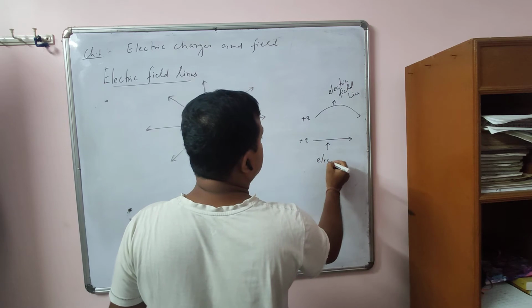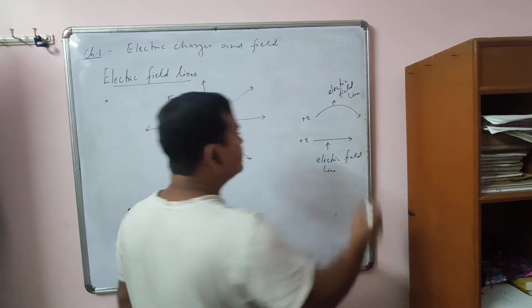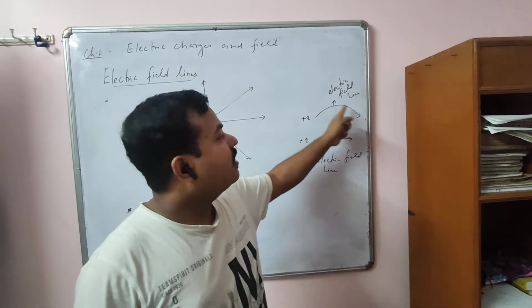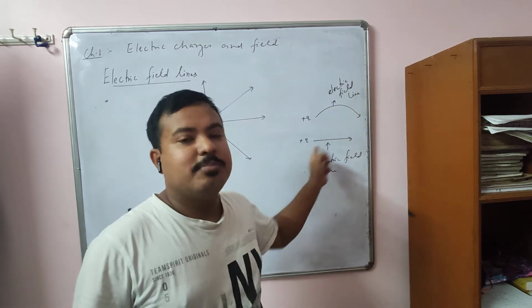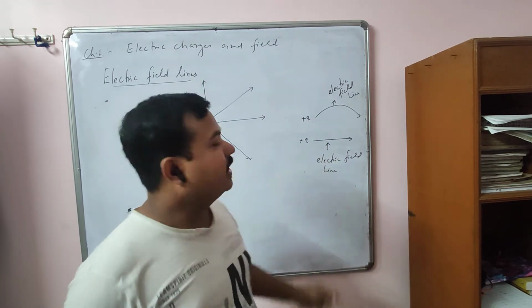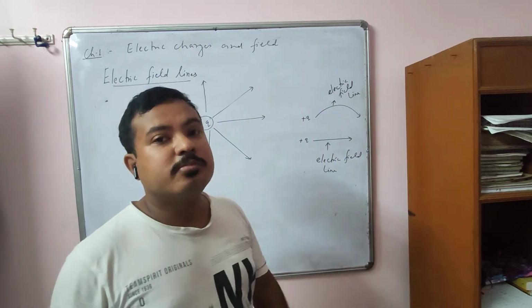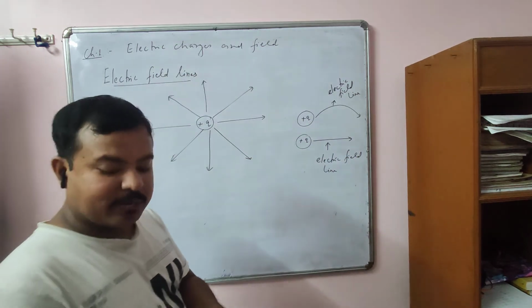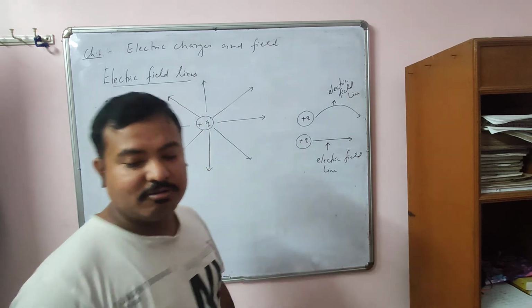This is also electric field line. That means, what is electric field line? It may be a straight or curved path, the path along which a positive charge moves. By convention we are using the positive one. So it is the straight or curved path along which a positive charge moves. That path is called what? Electric field line. So whatever be the path along which a charge moves, that path is called electric field line.